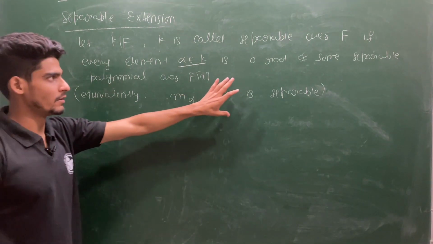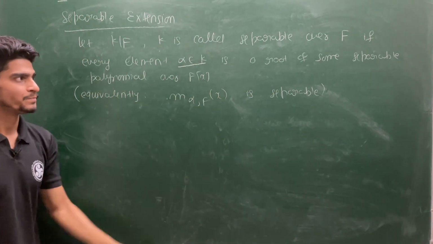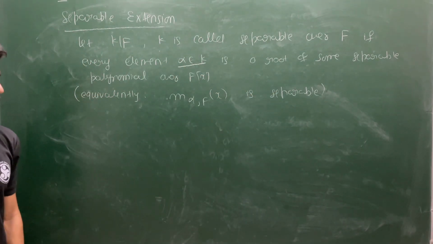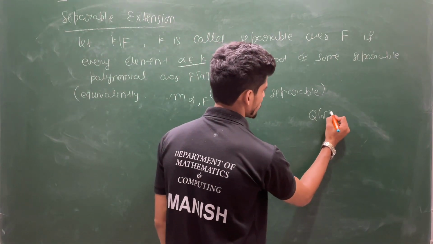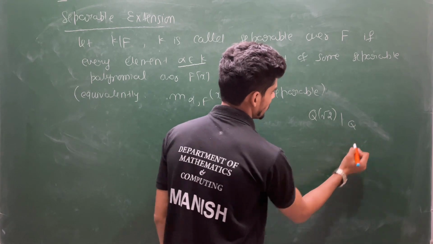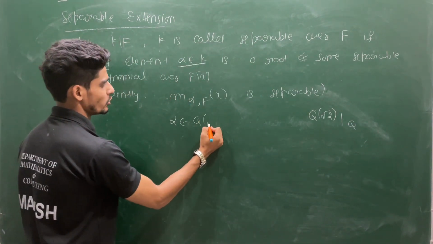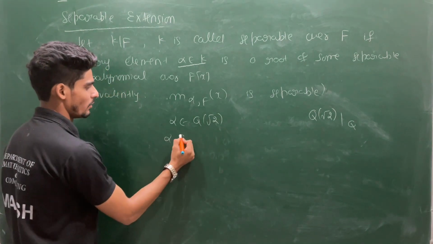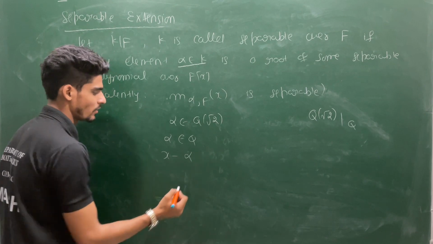This looks like a little difficult task: how to verify whether for every element there is a separable polynomial or not. Let's see a simple example first: Q(square root 2) over Q. If you choose any element alpha belonging to Q, then you have the polynomial x minus alpha.